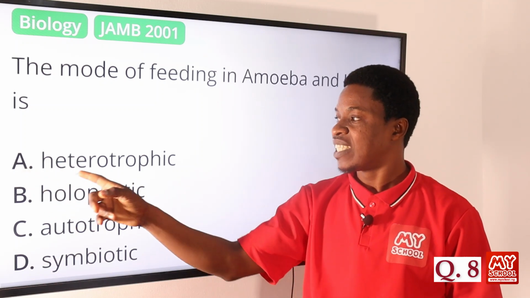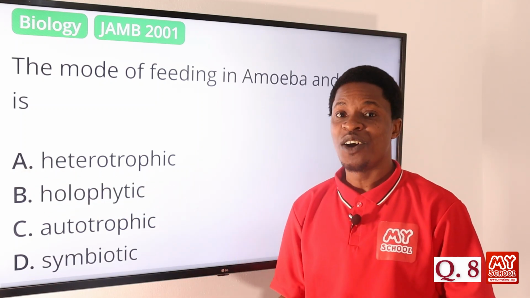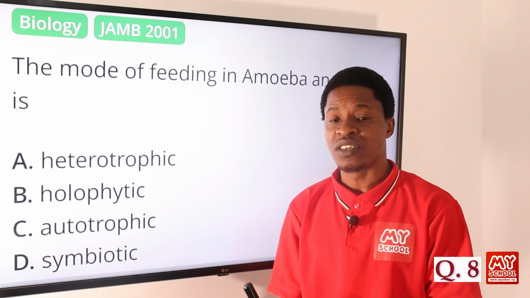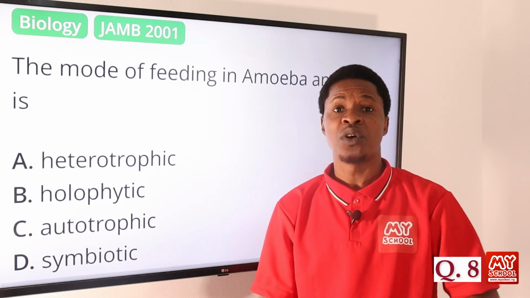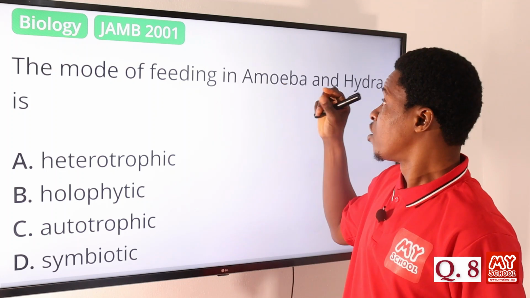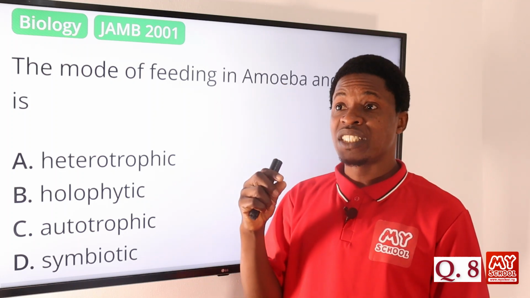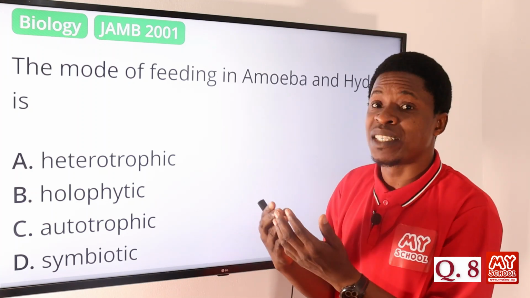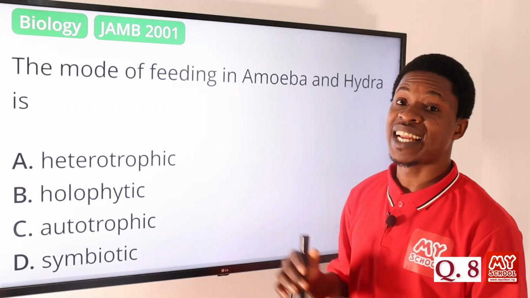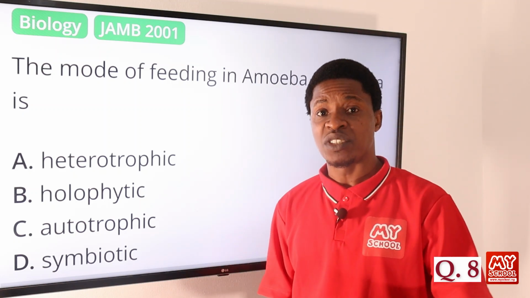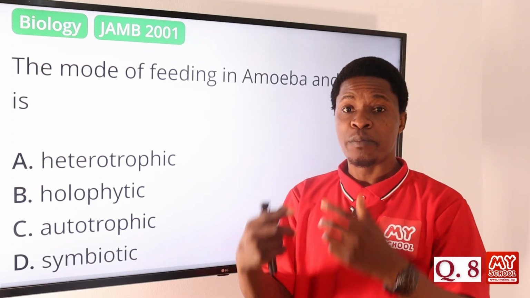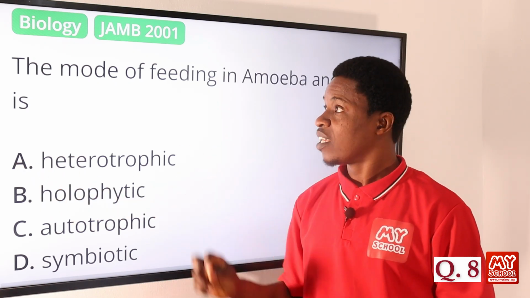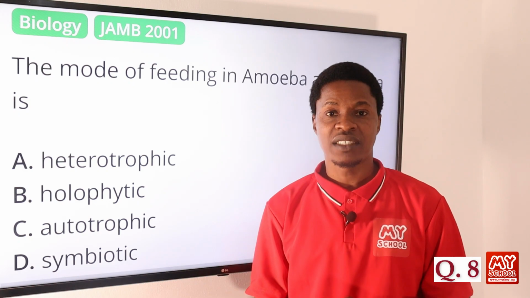But option A, heterotrophic. Heterotrophic organisms are organisms that depend on other organisms, like small organisms, to feed, or on other plants. So both amoeba and hydra have some microorganisms, small organisms that they feed on. So they are not manufacturing their food themselves. They have to depend on other smaller organisms. So based on that, option A, heterotrophic mode of feeding, is the correct answer.